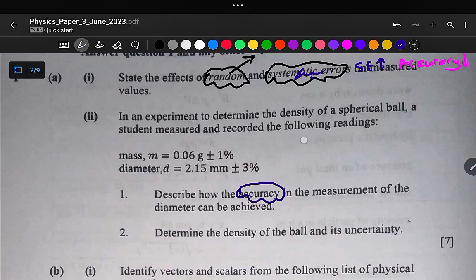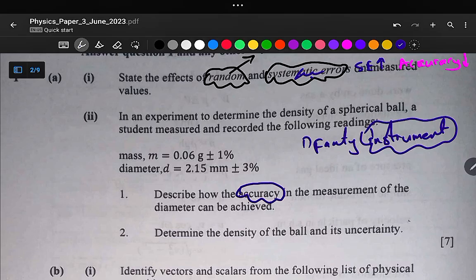The causes of systematic error: number one, we have faulty instruments. So for us to increase accuracy, we can use an instrument without fault, because this is the cause of systematic error. To correct this error, we reduce the fault in our instruments. That is one way of increasing accuracy on a measurement.